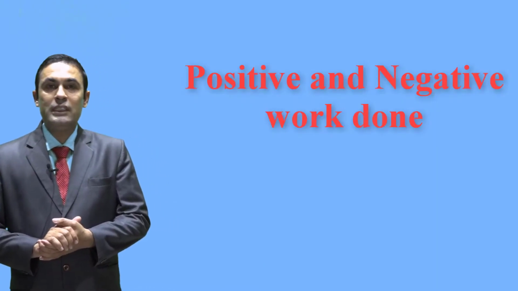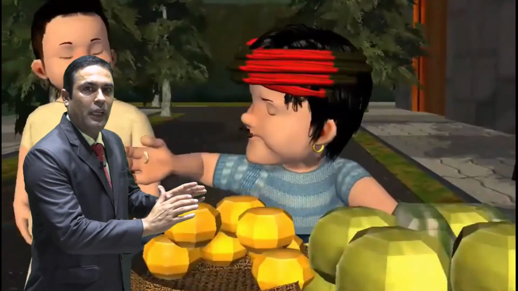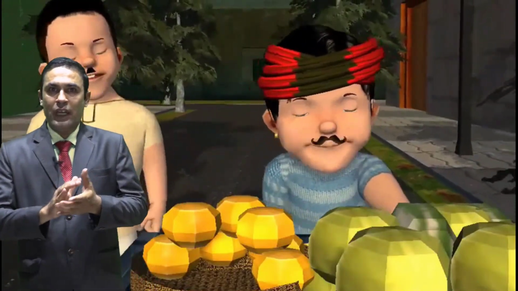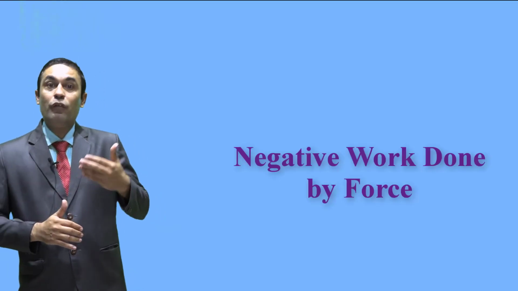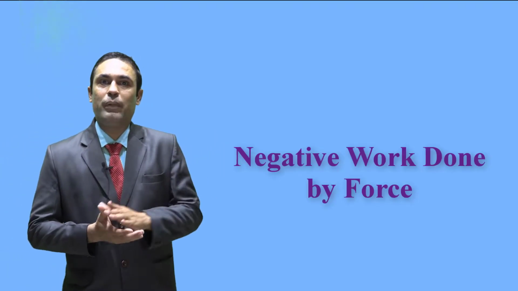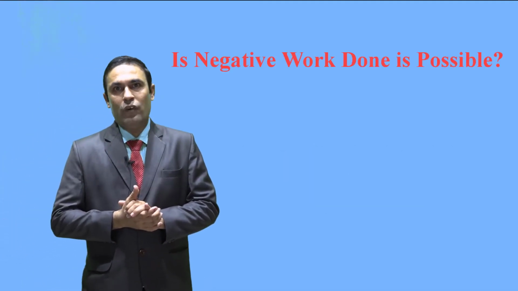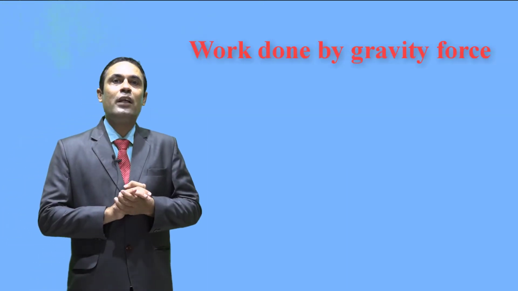When the force is in the direction of motion, for example when we push some object, in that case the force and displacement are in the same direction, we can say that the work done is positive. But whenever the force is in the opposite direction of displacement, work done is negative. The question is, is it possible that work done is negative? Yes, the answer is yes. We can take a simple example, say work done by gravity.